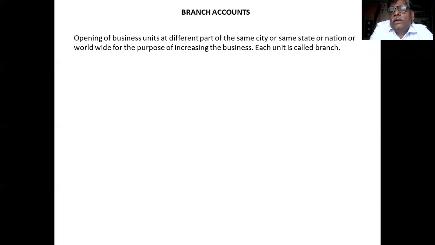Or in the same state, if you are interested to expand your business in different places of the same state, you may establish your business unit, one in Bangalore, another in Davangere, Belgaum, and so on. Or you may open business units in different parts of the nation.